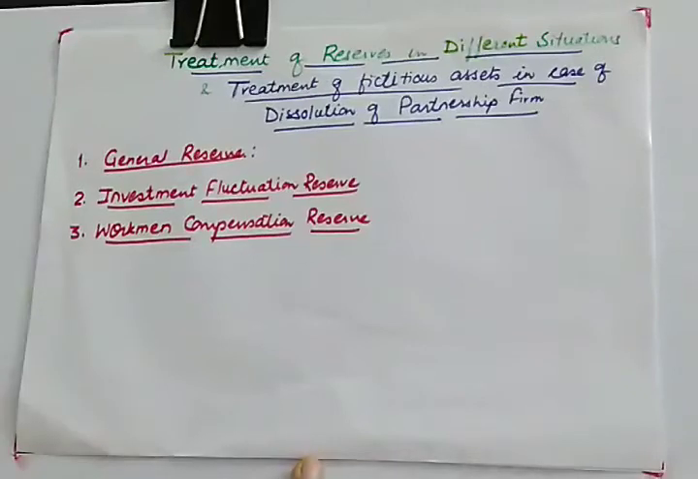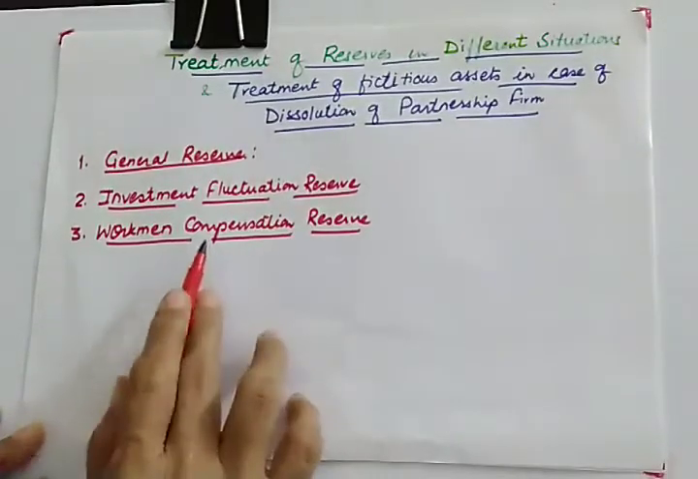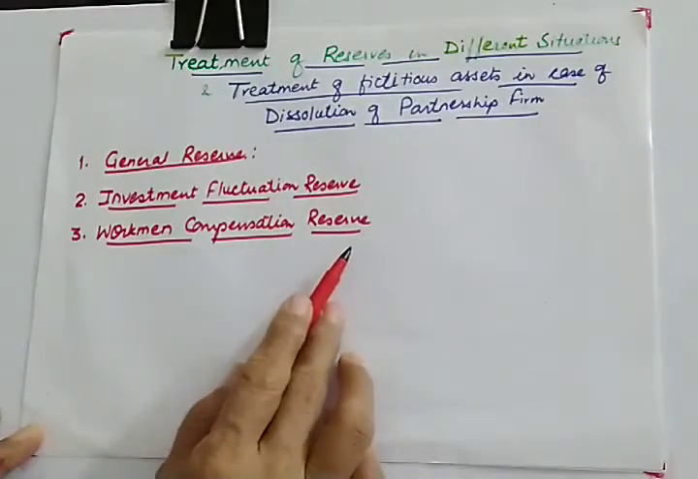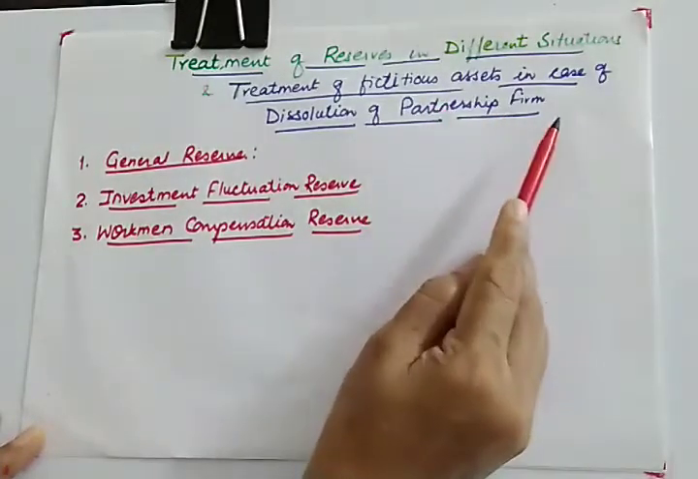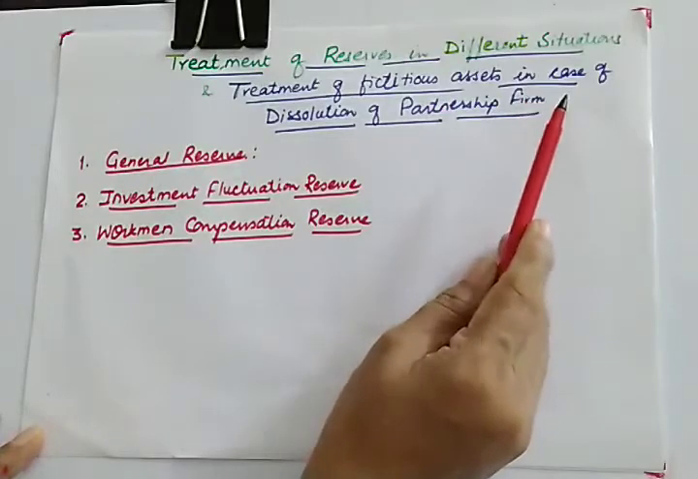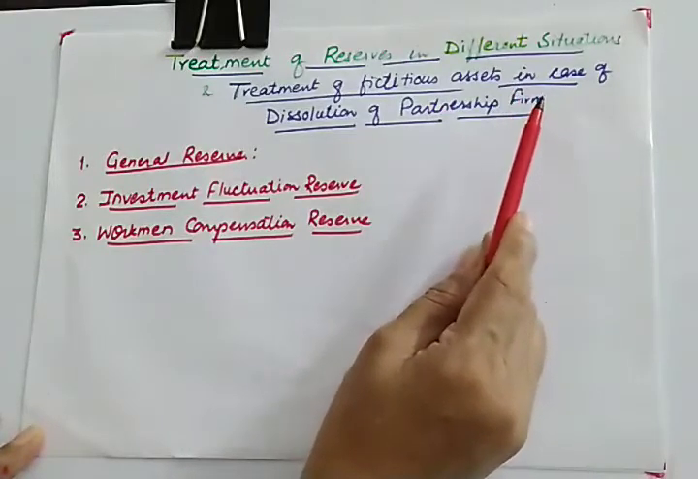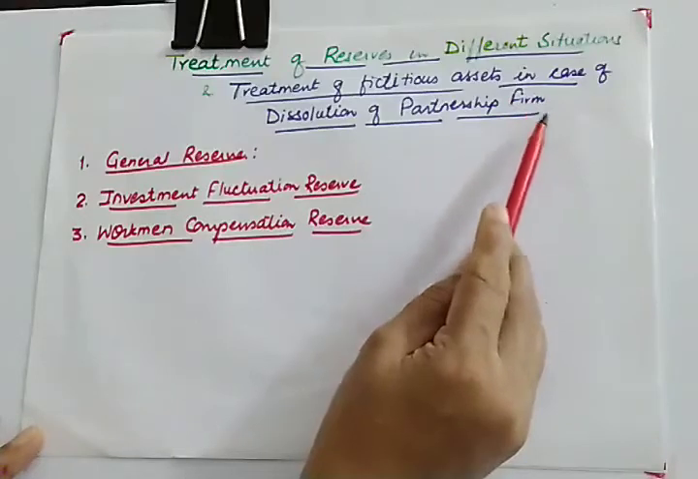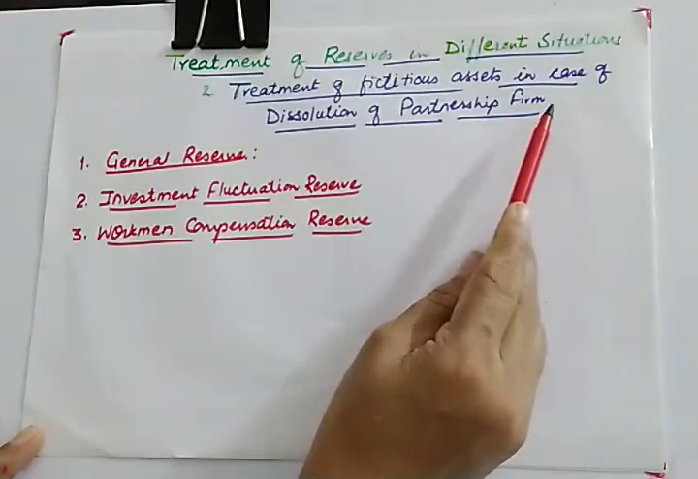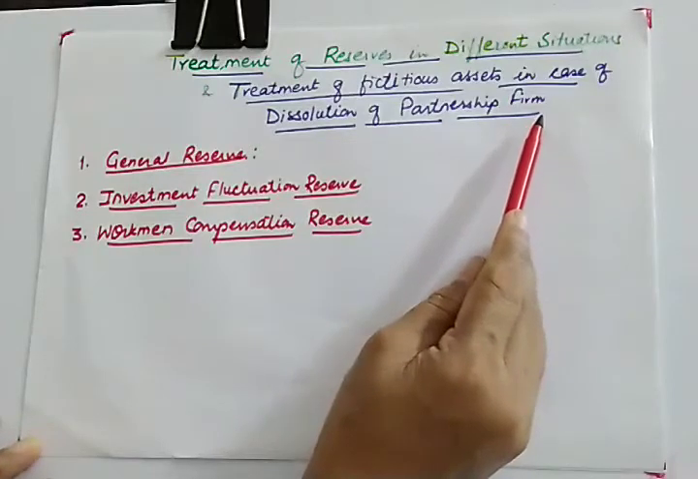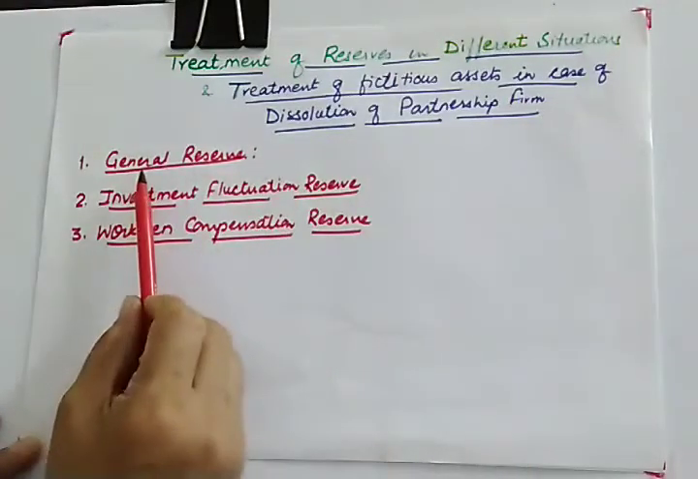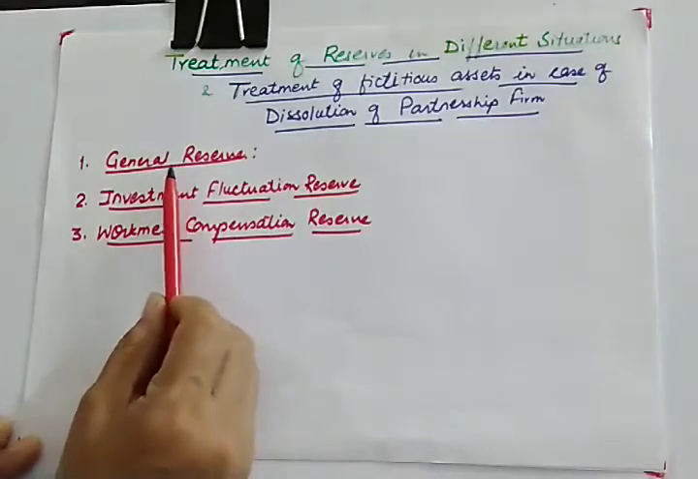Dear students, today we'll be discussing the treatment of various reserves like general reserve, investment fluctuation reserve, workman compensation reserve at the time of dissolution. We'll also discuss the treatment of fictitious assets like your miscellaneous expenditure, preliminary expenses, your advertisement suspense given on the asset side of the balance sheet at the time of dissolution of partnership firm. So let us take each and every item one by one.